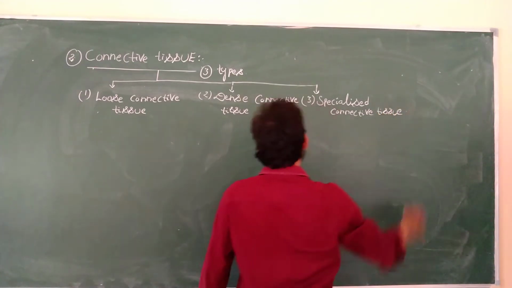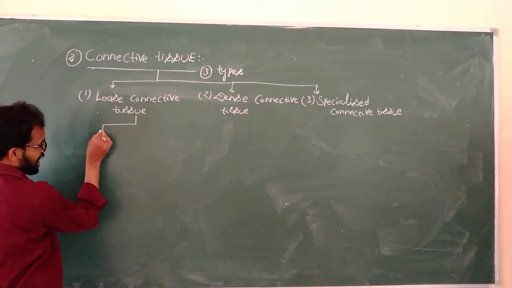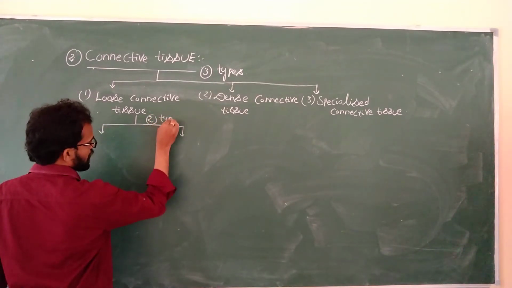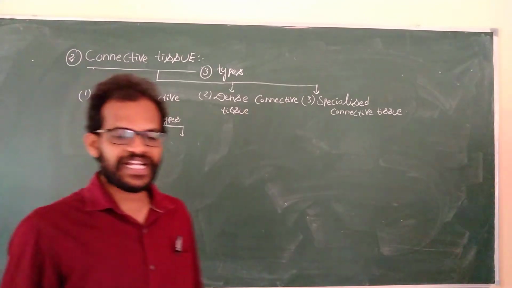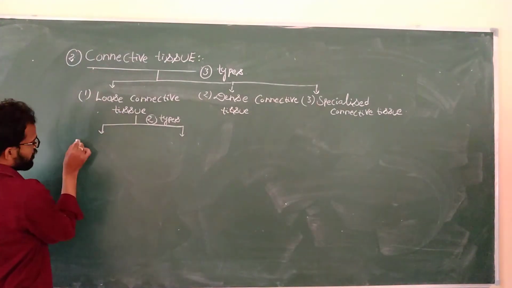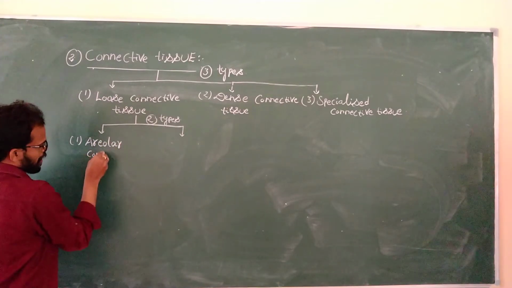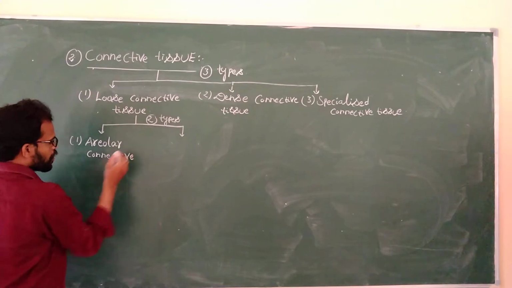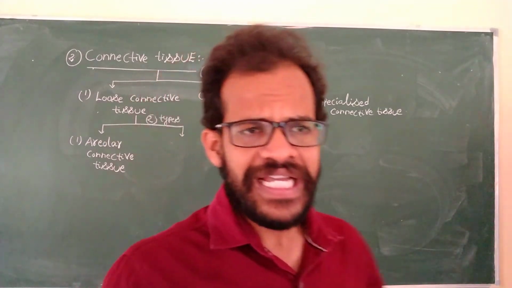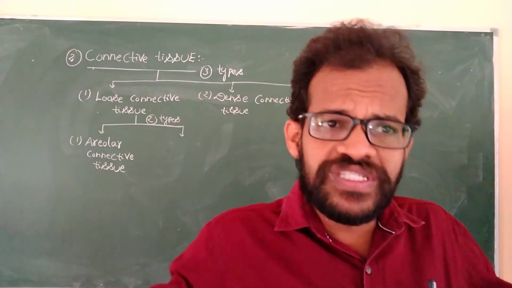The loose connective tissue is again divided into two types. The first tissue under the category of loose connective tissue is areolar, or irregular, connective tissue. Irregular means it creates more spaces because of more fibers. The matrix and fibers are arranged loosely.